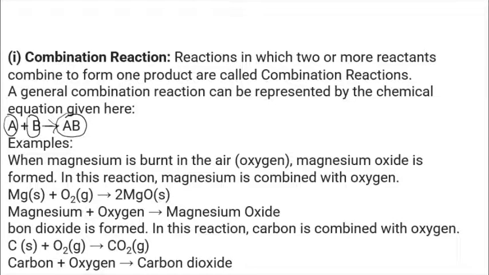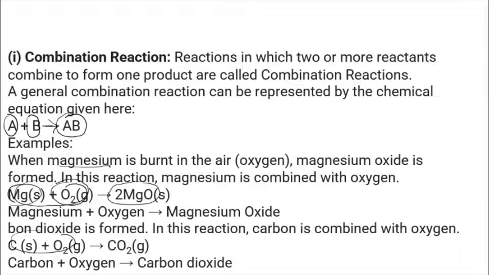For example, magnesium is burnt in air and we get magnesium oxide. Magnesium is one reactant, oxygen is another reactant. So 2 reactants are involved in the chemical reaction, but we get only one product, MgO. Another example: carbon plus oxygen. 2 reactants are involved, and they give carbon dioxide.